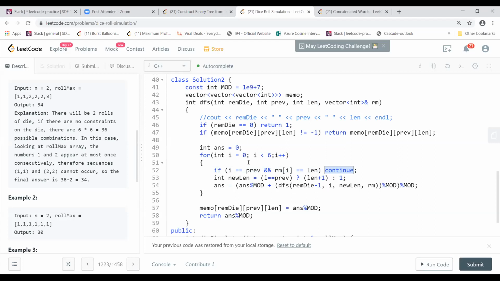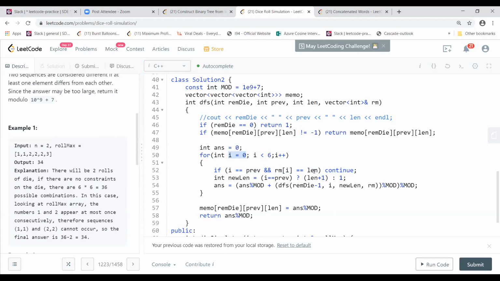Because in the recursion, you're starting always from 0 position. Exactly. So therefore, it will repeat for each and everything. Even if you go from 0, in the case of the first example, we had 1 in this case. So when your length is 1, this i will increment. So your previous i and the current i won't be the same. Therefore, you are starting with the value of a new len as 1 in that case, and then you are moving on.